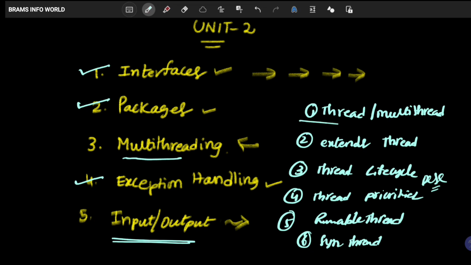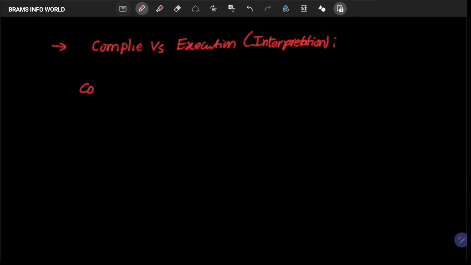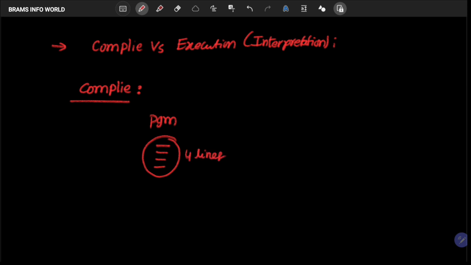So let us enter into the meaning of compilation. Compilation means, see, let us take a program. This program contains a group of statements. In this program we have 4 lines, assume that, or 4 statements. So the compiler executes 4 lines at a time.